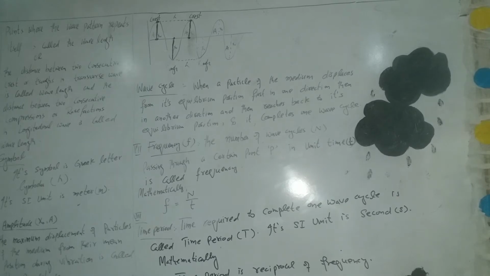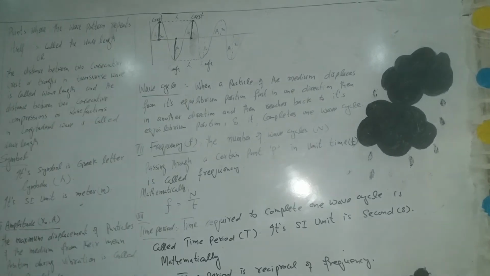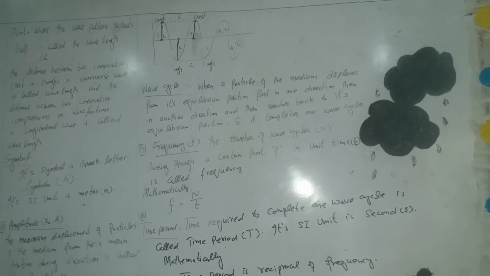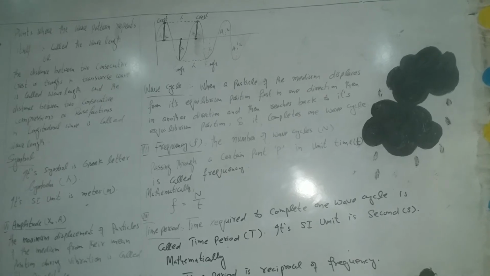wave. So amplitude is denoted by capital A or x naught, and the unit of the amplitude is the same as that of the wavelength, which is meter. So amplitude is also measured in units of meters.